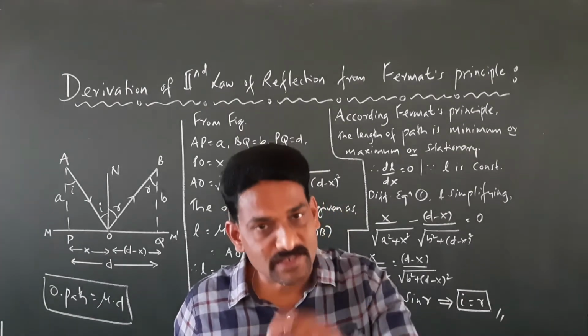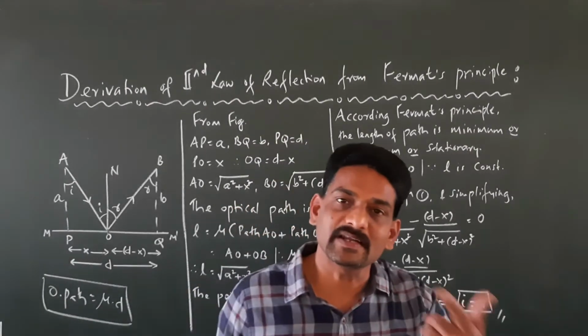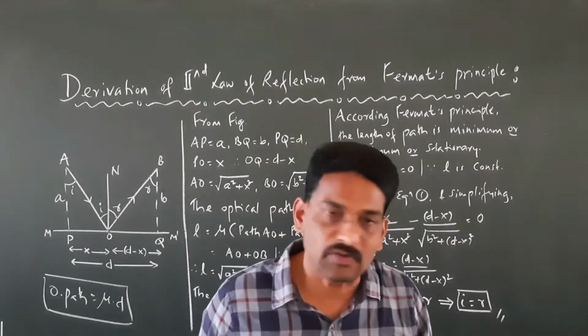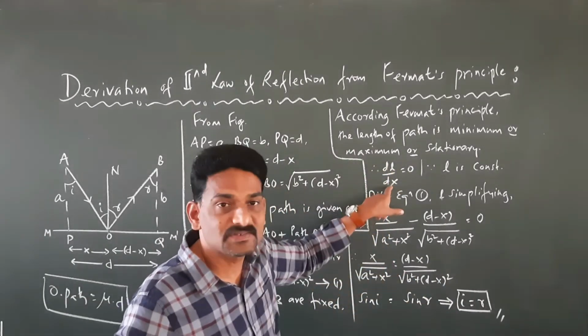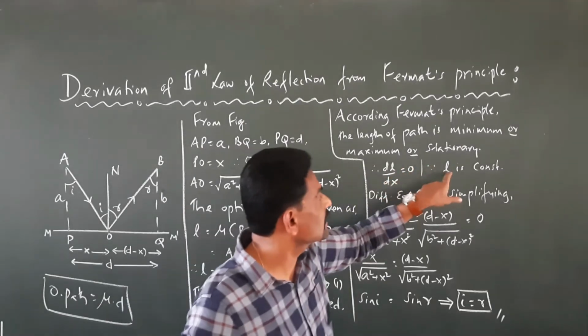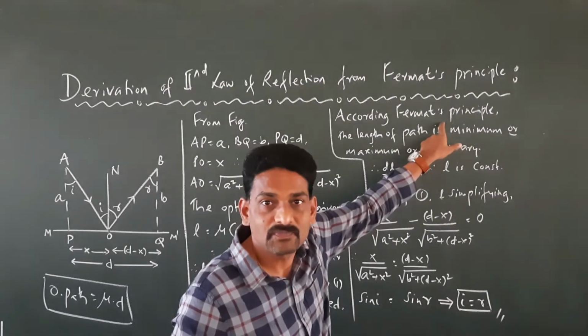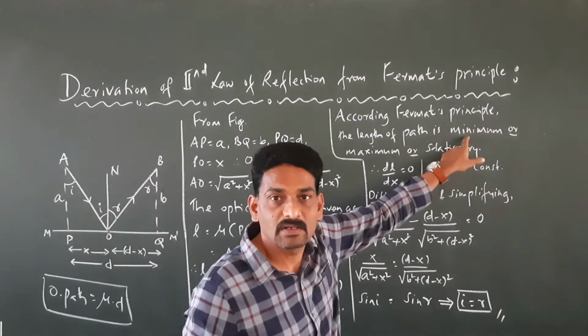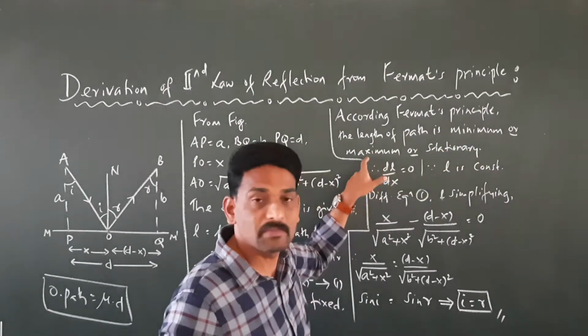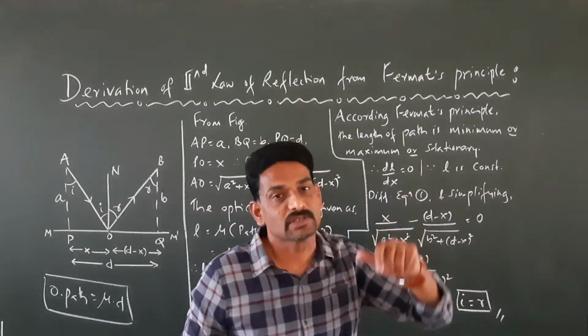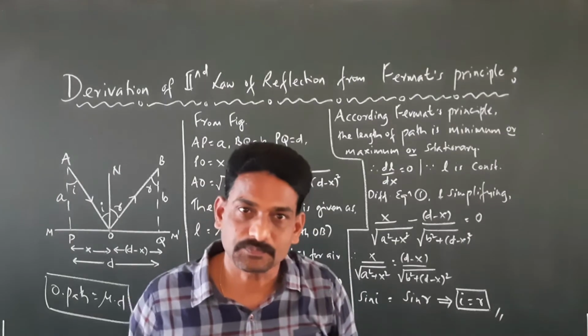So if L is a constant, when you differentiate a constant, what we get is 0. Therefore we say dL by dx is going to be 0 because L is a constant as per Fermat's principle. That is, it is either minimum, a constant value, or maximum, again a constant value, or stationary, again a constant value.